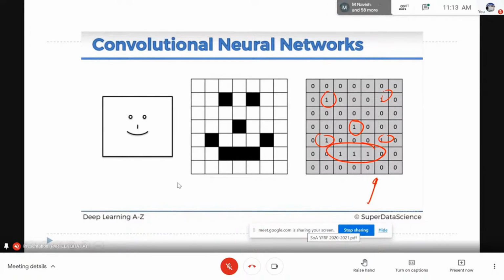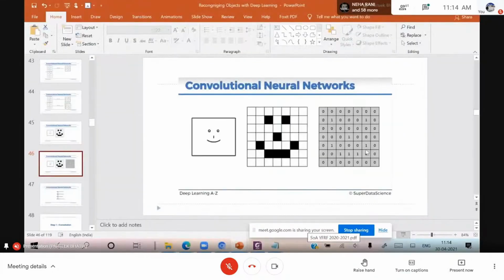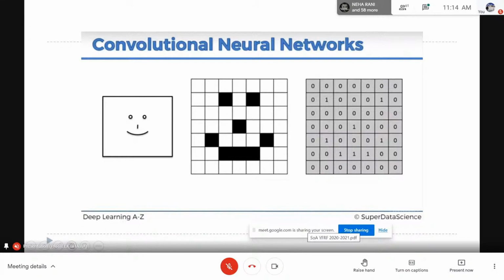So we have this image, we convert it into pixels, and these pixels are converted to 0 and 1. You can see that we have dark area on the corners and at the center. So we have 1 on those positions, and all other positions carry 0. If you have any doubt in this particular picture, you can ask me any questions. It's very simple: we have just extracted 0 and 1 out of this image and stored it this way. So this is my image now.